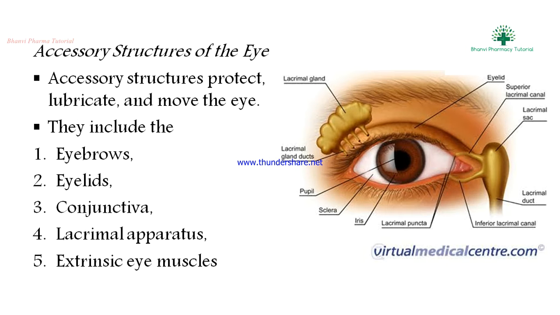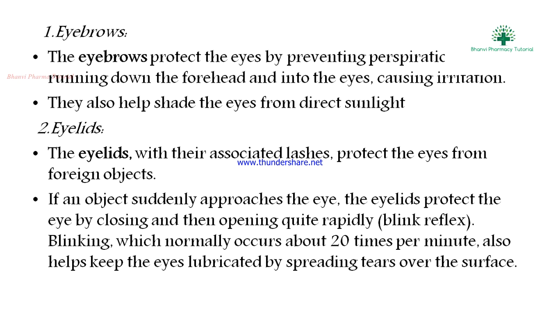Next, what is the eyebrow? See the diagram, this is the eyebrow. The eyebrow protects the eye by preventing perspiration from running down the forehead and into the eyes, causing irritation. Perspiration means sweat from the head that passes down to the eyebrow.